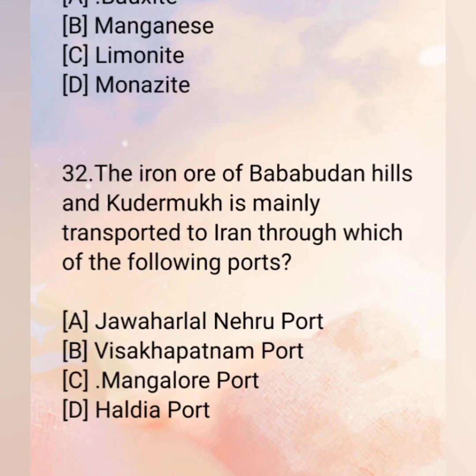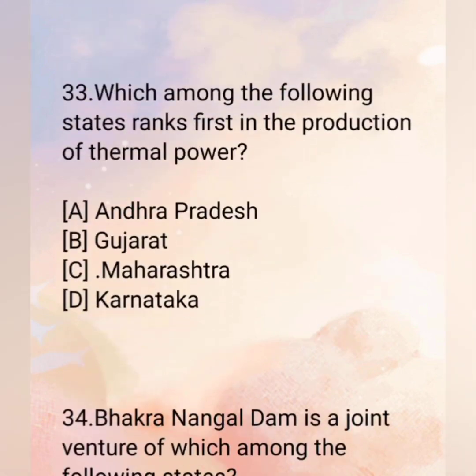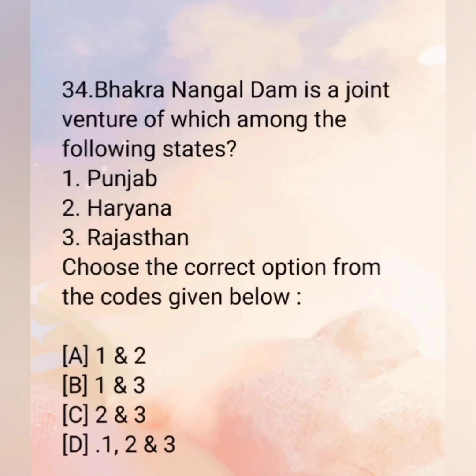32. The iron ore of Baba Budan Hills and Kudremukh is mainly transported to Iran through which of the following ports? A. Jawaharlal Nehru port. B. Visakhapatnam port. C. Mangalore port. D. Haldia port. The correct answer is C. Mangalore port. 33. Which among the following states ranks first in the production of thermal power? A. Andhra Pradesh. B. Gujarat. C. Maharashtra. D. Karnataka. The correct answer is C. Maharashtra.